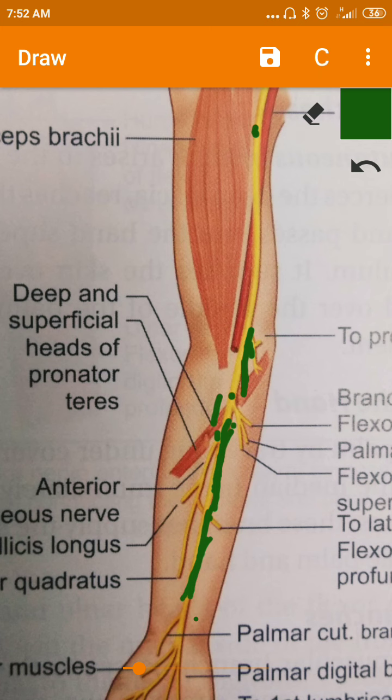Above the level of the wrist it is present between the two tendons of flexor digitorum superficialis on the medial side and flexor carpi radialis on the lateral side. It then enters the hand by passing deep to the flexor retinaculum. Immediately at the distal part of the flexor retinaculum, the nerve spreads out and separates into all its branches in the palm. This is the course of the median nerve.